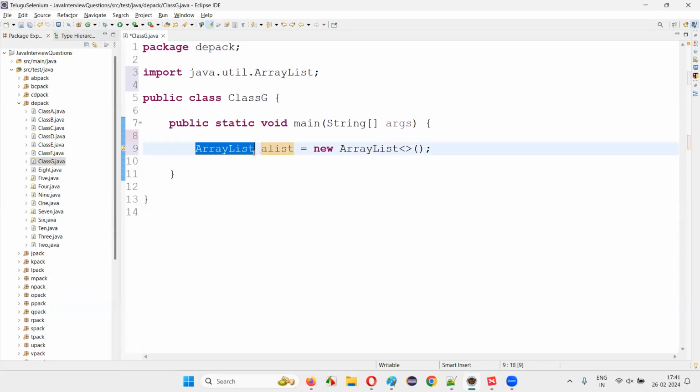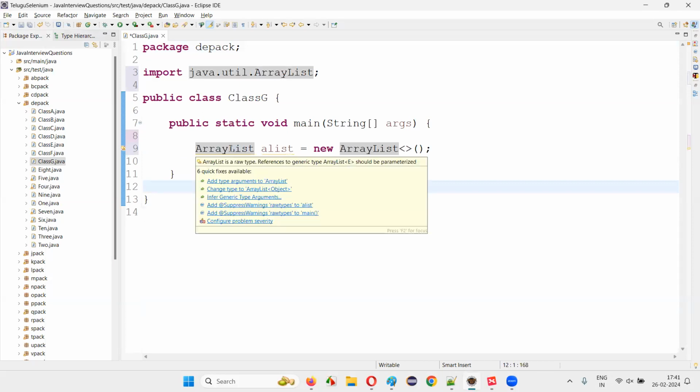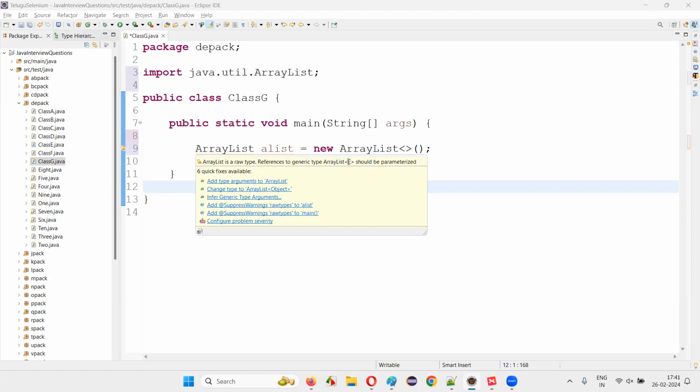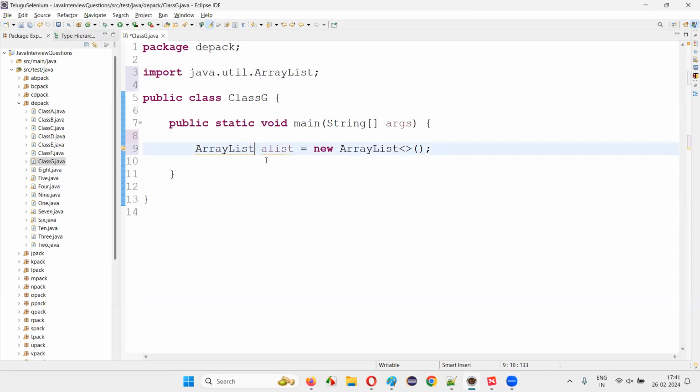And here, after this ArrayList, as you can see, a warning is coming saying that ArrayList is a raw type, reference to generic type ArrayList. Here we have to provide the generic type. Okay. So inside this, we have to again provide the less than greater than symbol here also. And inside this, we have to provide the type of the objects that you would like to store into this array list. So you cannot provide primitive data types here, guys.